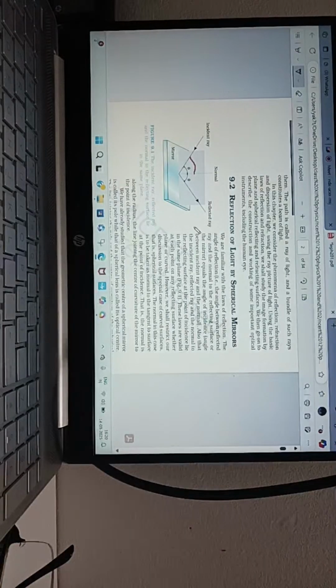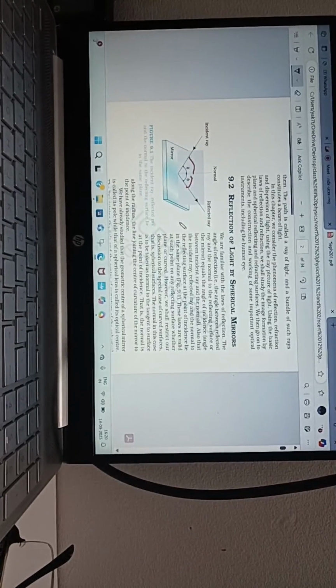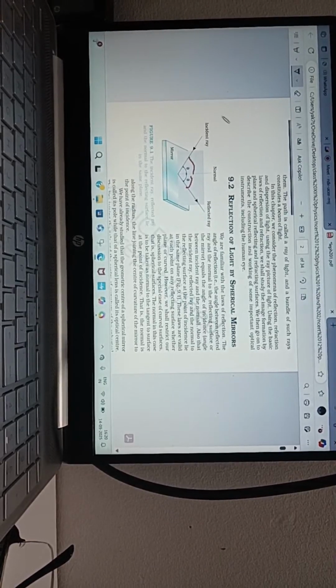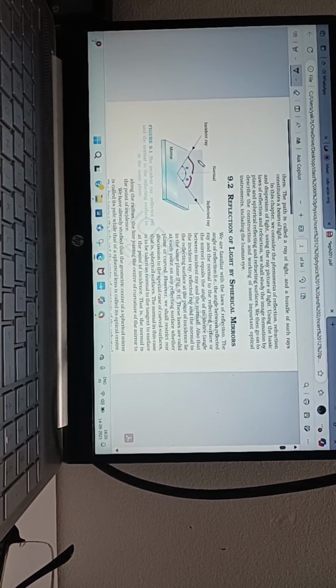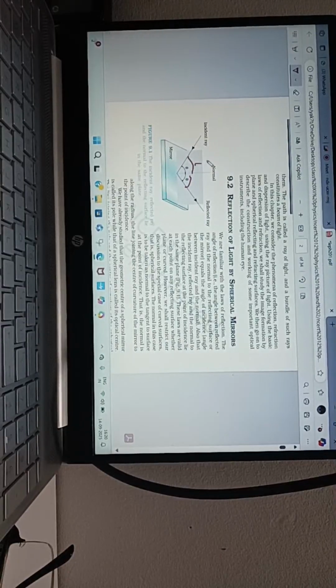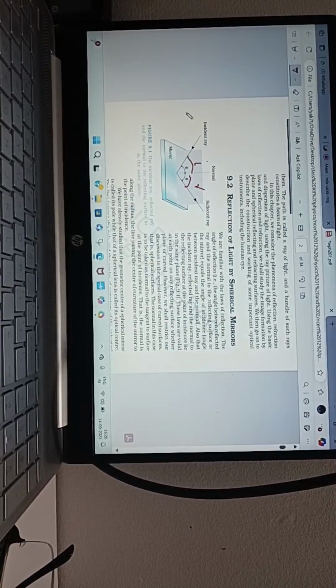And what is the angle of reflection? The angle made by the reflected ray with the normal. This we generally represent as i, and this we represent as r. So it is proved for regular reflection that angle i is equal to angle r. This is one of the laws.